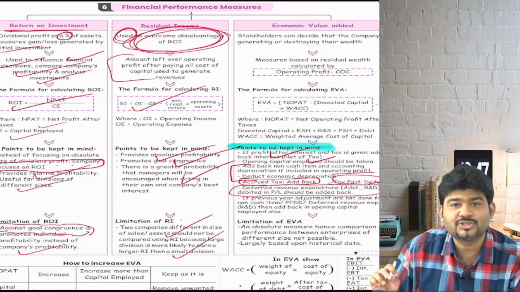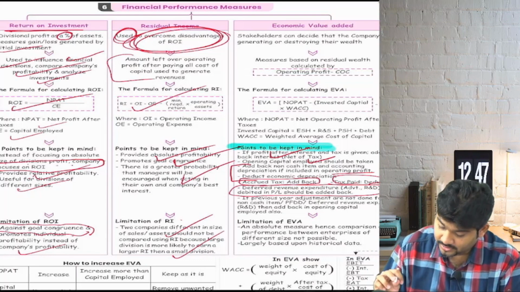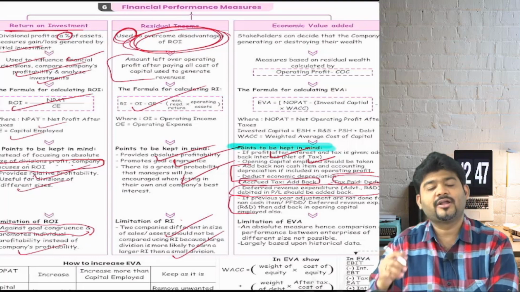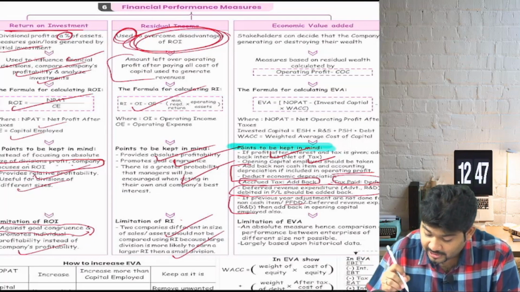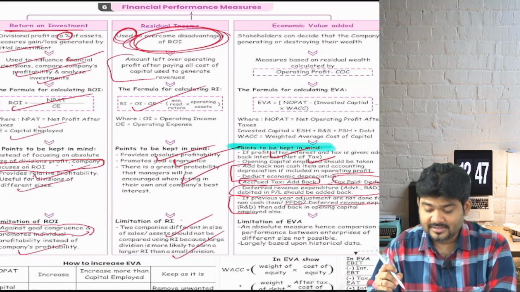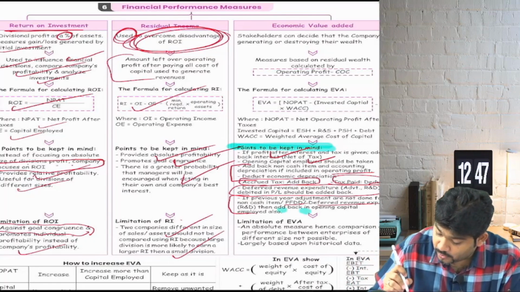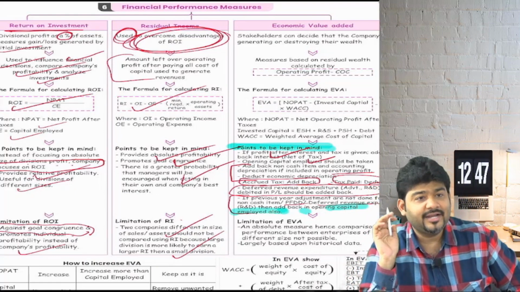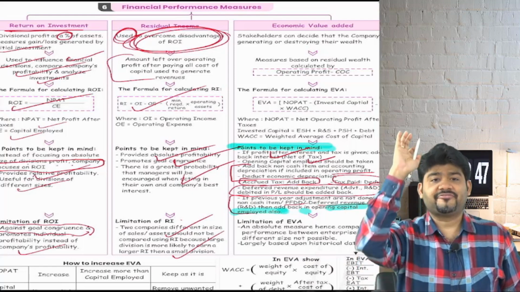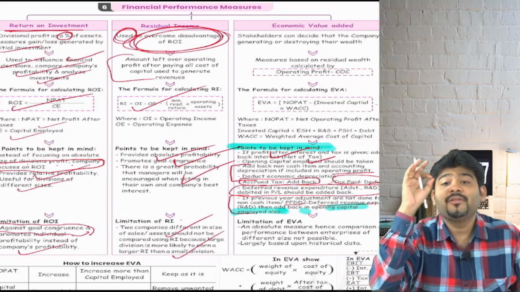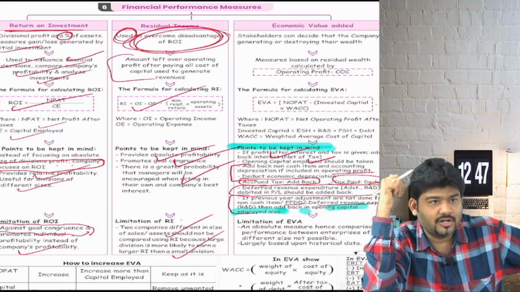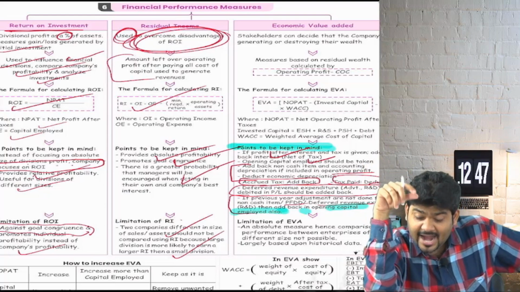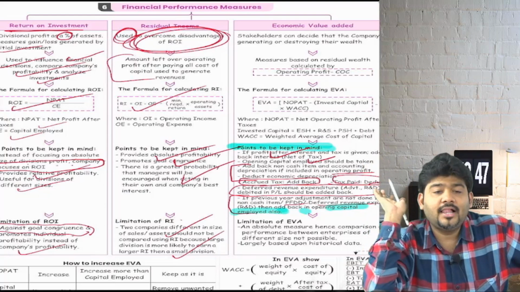Are we clear everybody? Yes or no? Yes, sir. Okay. Then if any previous year adjustment was not done for any non-cash item, provision for doubtful debt, or deferred revenue expenditure, then that is also added back in opening capital employed. Now we are going to do a sum. We will be clear with this adjustment also. But what is the adjustment? If the previous year adjustment is not done for a non-cash item, for a provision for doubtful debt or for a deferred revenue expenditure, add it back in opening capital employed.